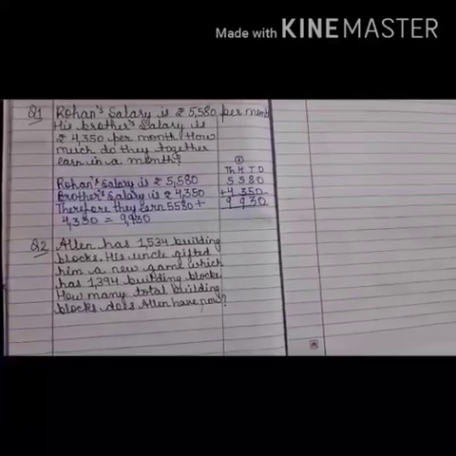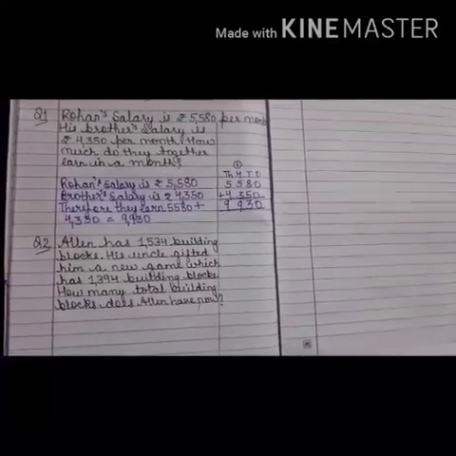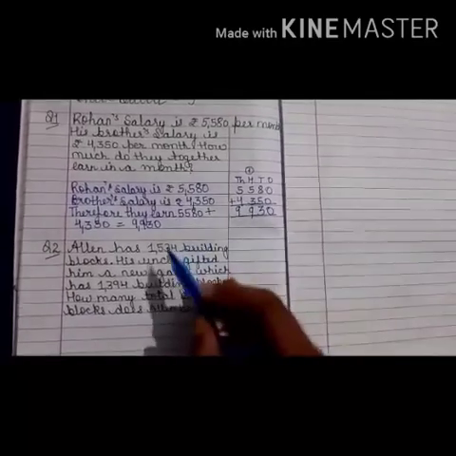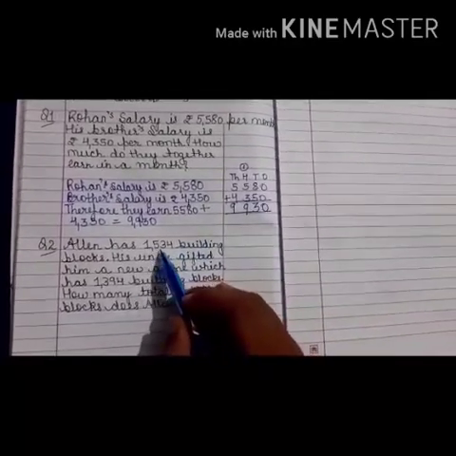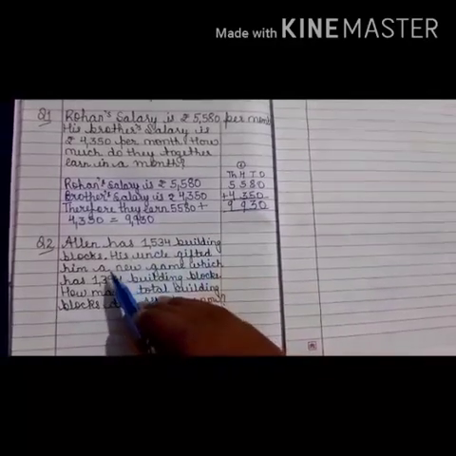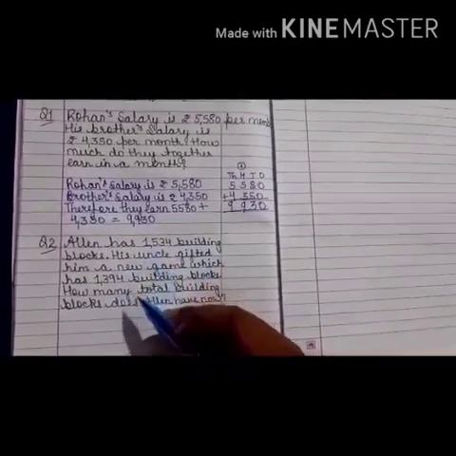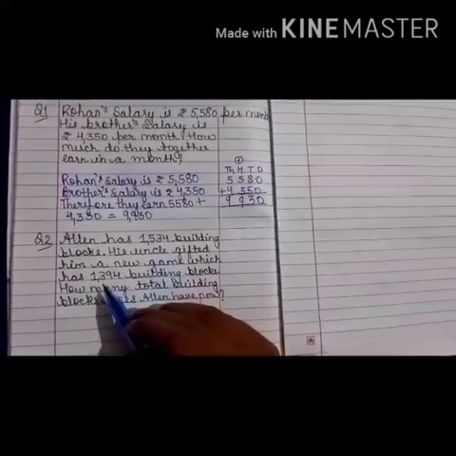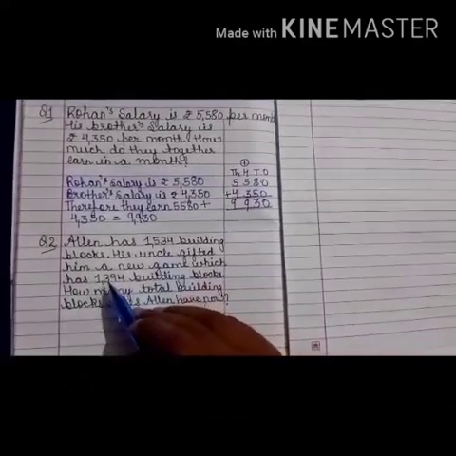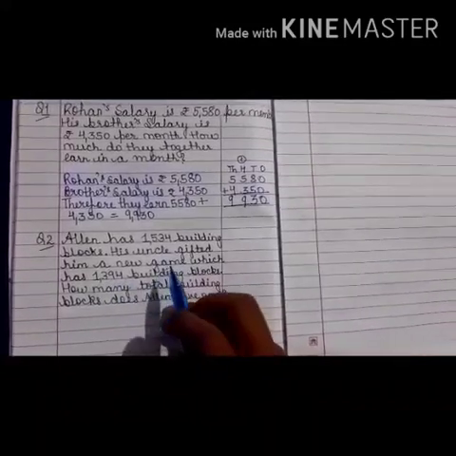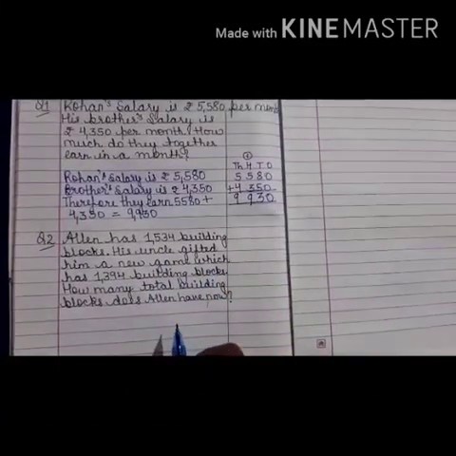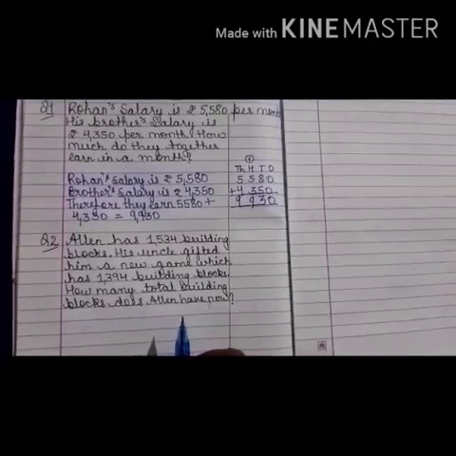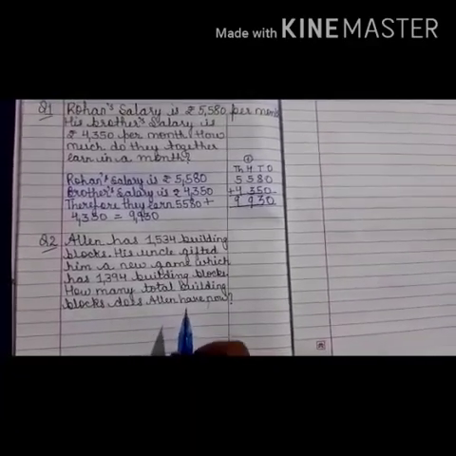Now, in this question, what they are saying is, one boy Alan was having a game in which he was having 1534 building blocks. Then again, his uncle gifted him a new game in which he has 1394 building blocks. Now they are asking, in total, how many building blocks does Alan have now?